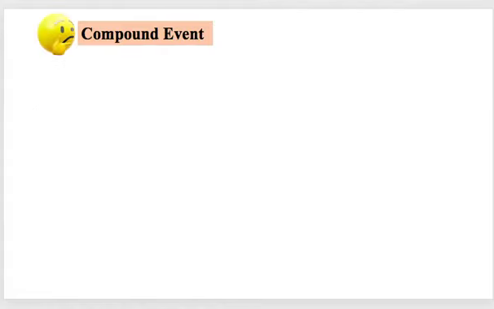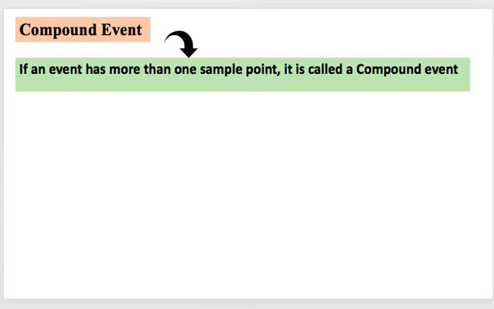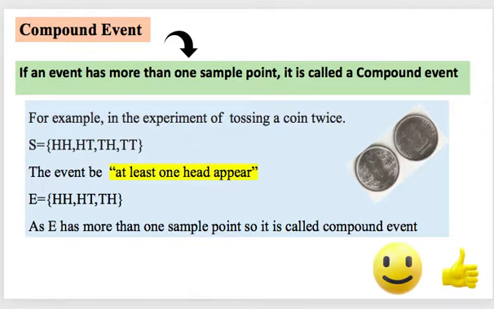Now let's move ahead with the compound event. What do we mean by this word compound, or it is also known as composite event? Fine, let us see the definition first. If an event has more than one sample point, it is called compound event, right? So let us take an example. For example, in this experiment of tossing a coin, and it is tossing a coin twice. So first of all, let me share the sample space. When the coin is tossed twice, either you get head and second toss head, or you get head tail, or you get tail head, or you get tail tail.